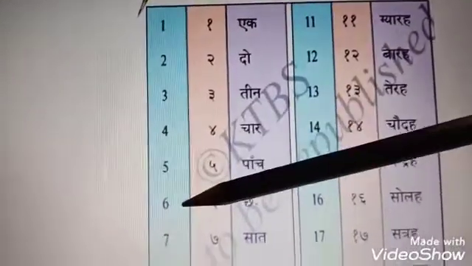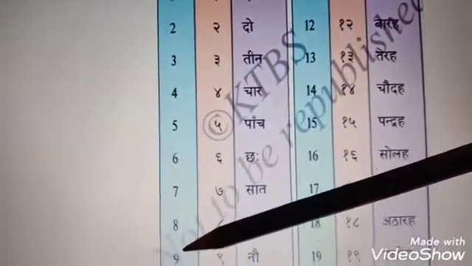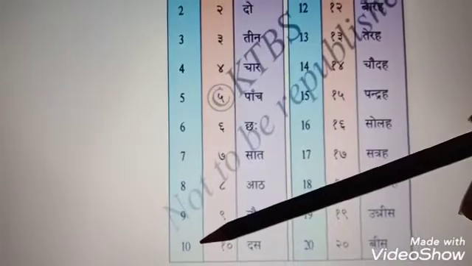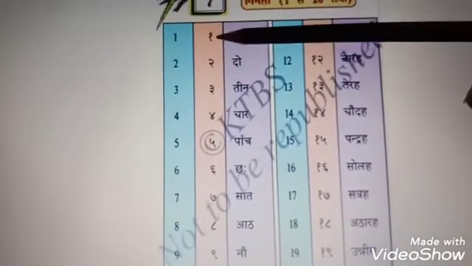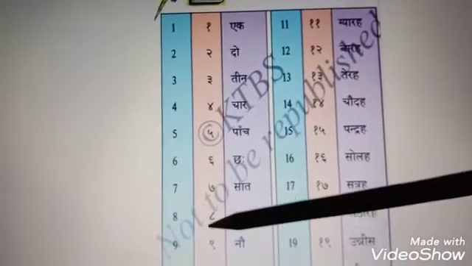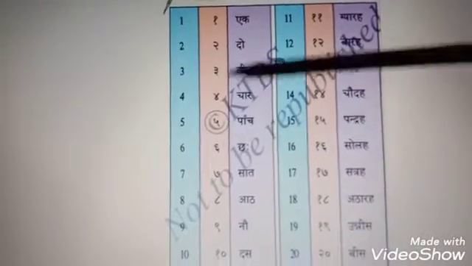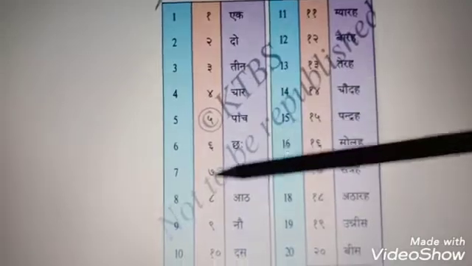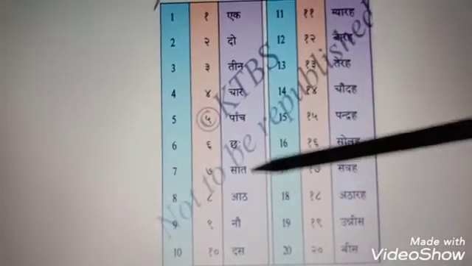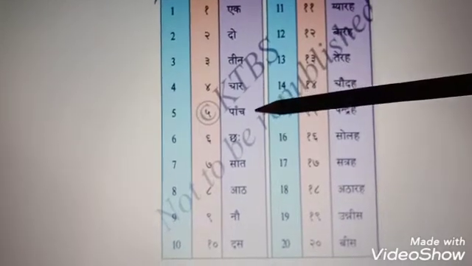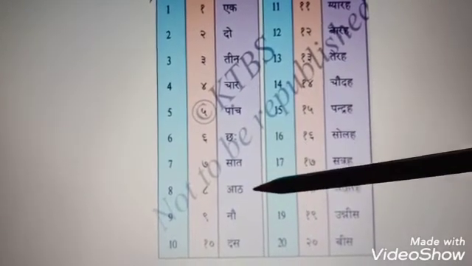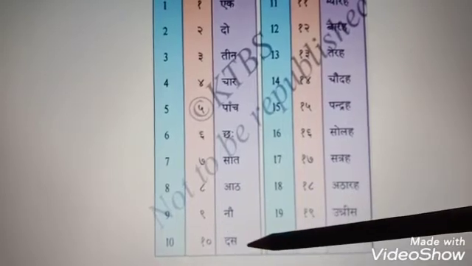Yes, here they have given in English, right? 1, 2, 3, 4, 5, 6, 7, 8, 9, and this is 10. See here. How could we write the numbers in Hindi? They have shown you here how we have to write. And these are all the numbers in words, 1 to 10.